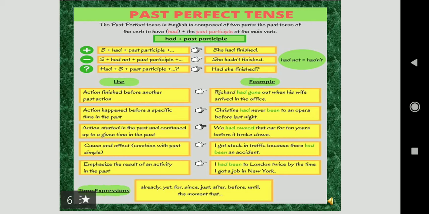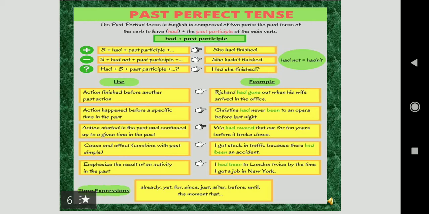To frame an interrogative sentence, the structure will be had plus subject plus past participle. Had she finished? Means your had will come first, then you will add the subject to it, then your past participle. So again I am repeating those things which I have told you earlier. Action finished before another past action. Richard had gone out with his wife when his wife arrived in the office.